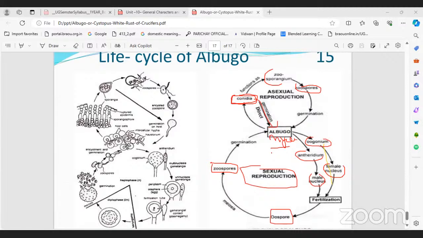The life cycle is important from the examination point of view. If they ask about the life cycle, you can write all the points and also draw this life cycle. You have to draw this life cycle too. Based on this, you can read Penicillium also. The same: from the mycelium, in asexual reproduction, reproduction takes place by conidia. Conidia are developed on the conidiophore, and the conidiophore is developed from the mycelium.